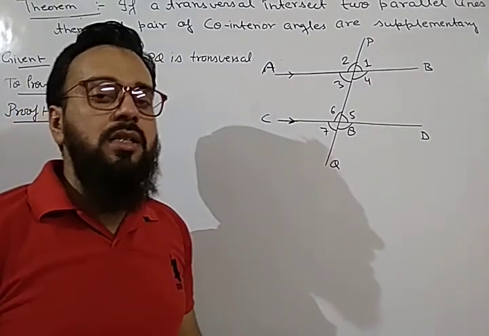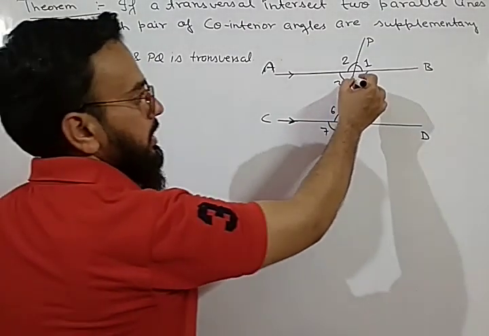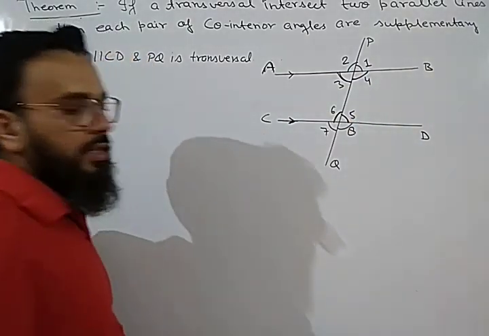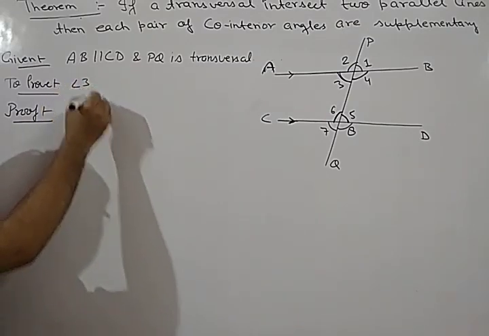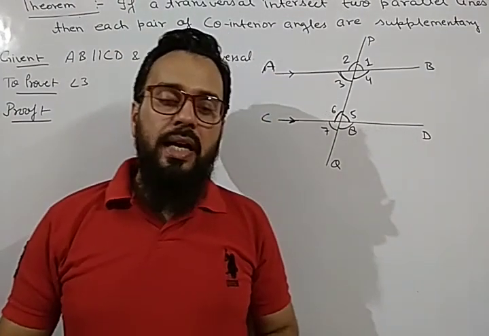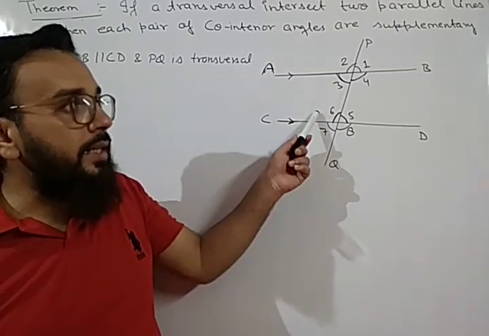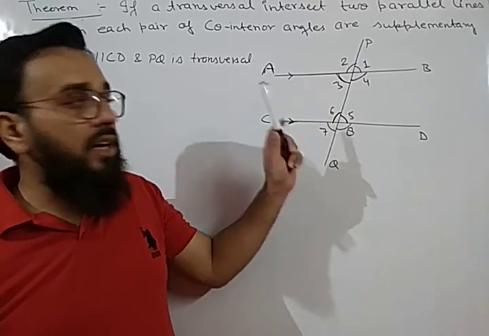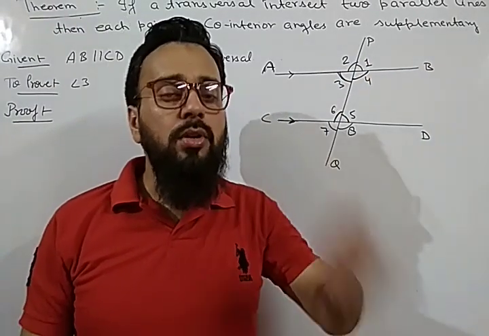So we have already discussed what co-interior angles are. These two angles 4 and 5 are co-interior. 3 and 6 are co-interior. So we have to prove that angle 3 and angle 6 are supplementary. And what do you mean by supplementary angles? The angles whose sum is 180 degrees. And we have to prove them supplementary. So supplementary means their sum should be equal to 180 degrees.